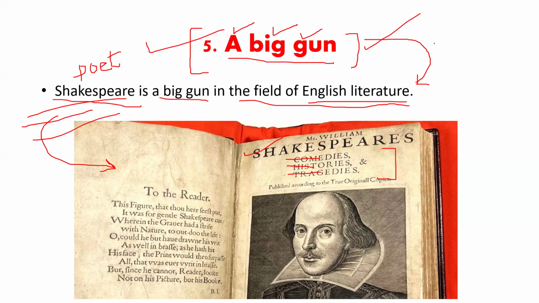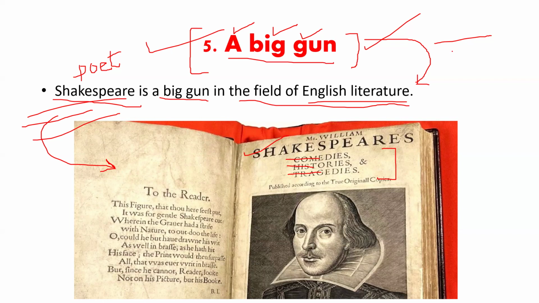All right. The boys would know the names of the cricketers. They would easily come up with names of people who are popular in the field of cricket, for example, Tendulkar. I don't know the names of the cricketers, but for example, Tendulkar. We know that he is a famous cricketer and he has some records for which he is famous. So we can say Tendulkar is a big gun in the field of cricket.